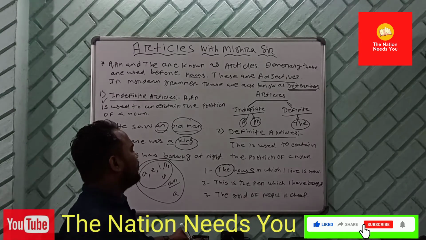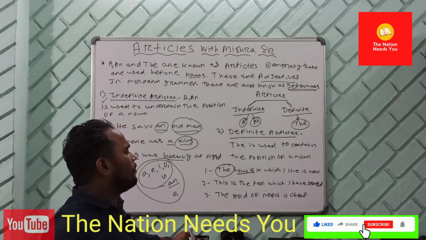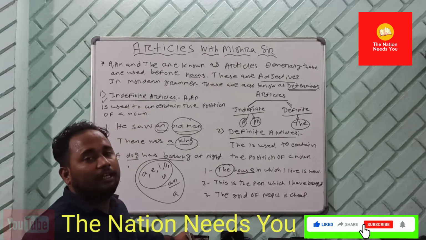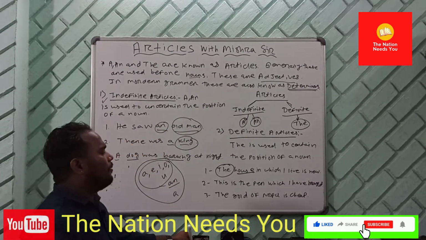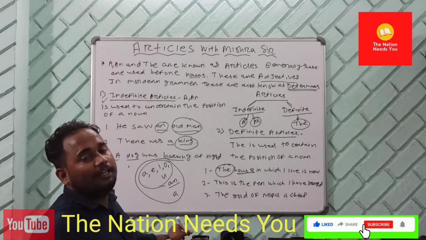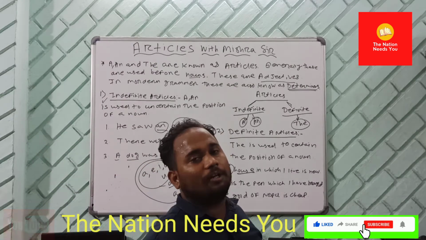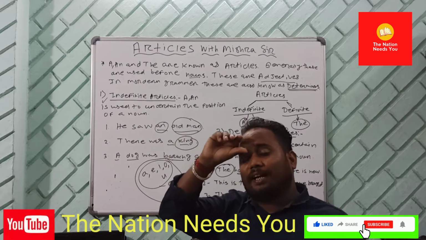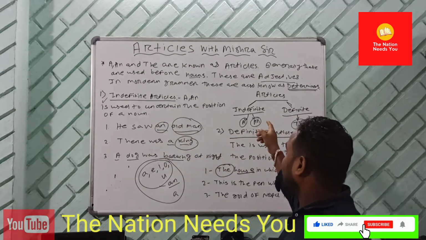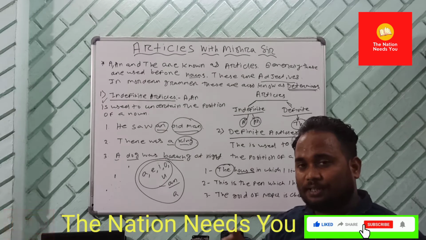और एक अगर सेंटेंस में लूँगा तो यहाँ पे मैं बता सकता हूँ कि This is the pen which I have brought. यही वो कलम है जो मैं लेके आया था। और The gold of Nepal is cheap, क्या है, नेपाल का जो गोल्ड होता है थोड़ा सस्ता होता है। So now we see indefinite article and definite article, but still there are few rules and regulations on this article.